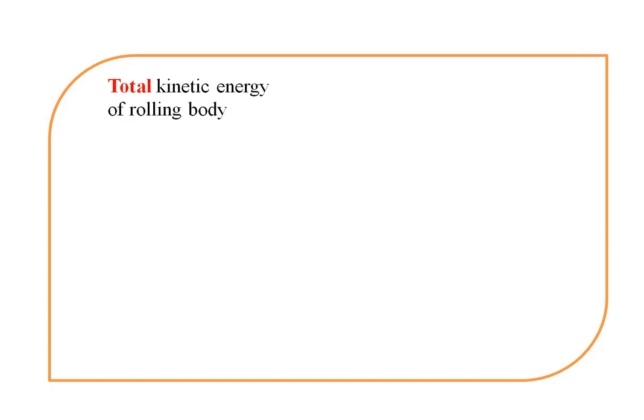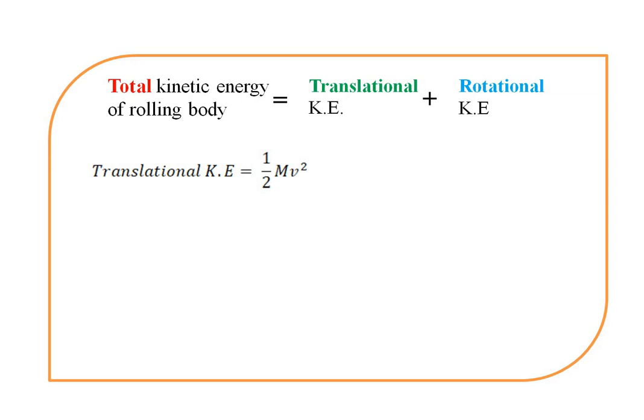So we calculate the total energy of the system. We know that the total kinetic energy of the rolling body is the sum of translational kinetic energy and rotational kinetic energy. The translational kinetic energy is 1/2 m v square, and the rotational kinetic energy is 1/2 I omega square.